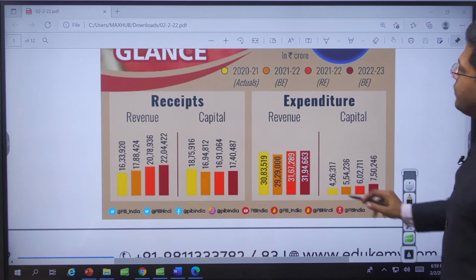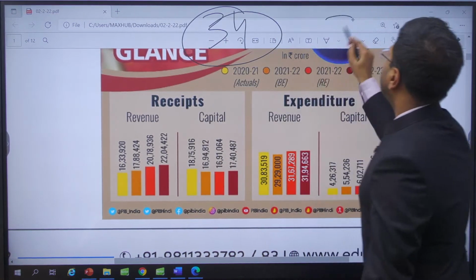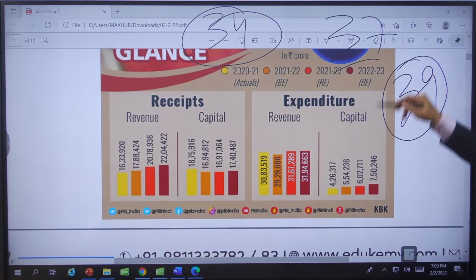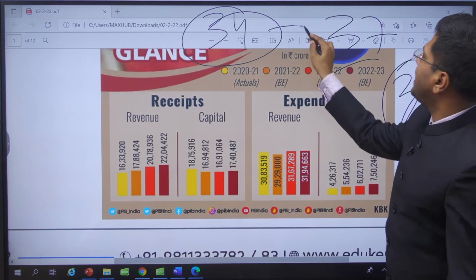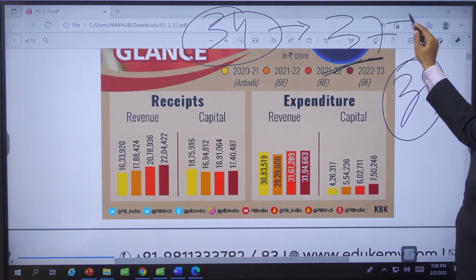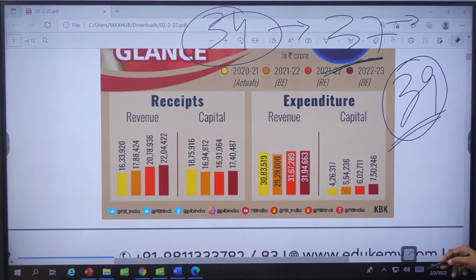So effectively, let me give you the summary. We had planned that we will spend 34 lakh crores, but we spent 37 lakh crores. Now we have planned spending 39 lakh crores, right? So this was for the last year. This was the revised estimate, and then actual will be presented for this particular year in the next year. 39 lakh crore we have planned this time.